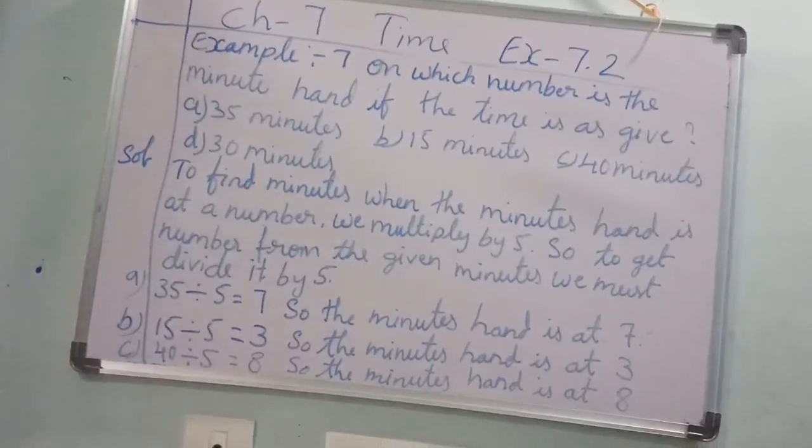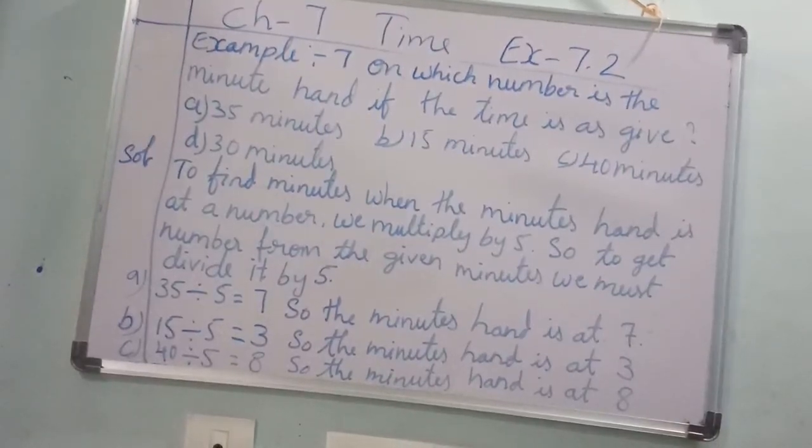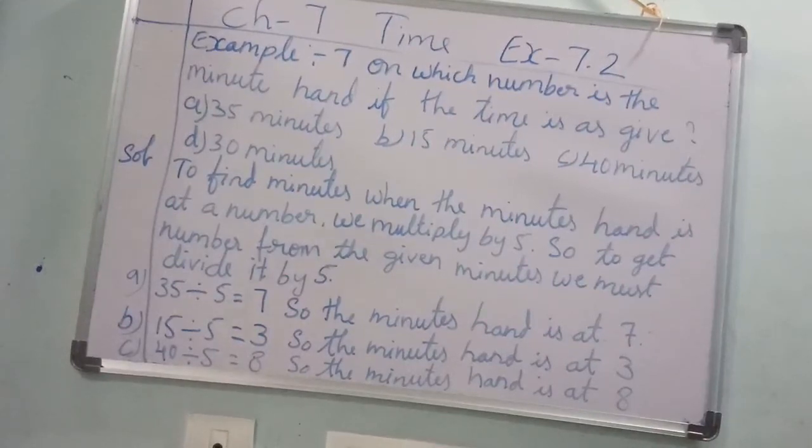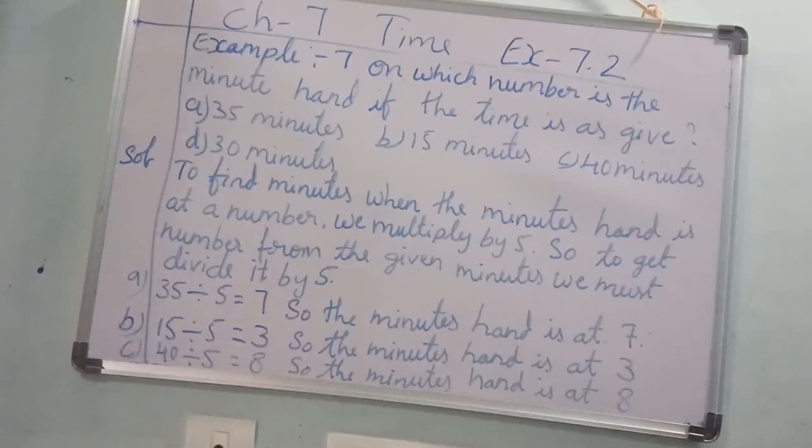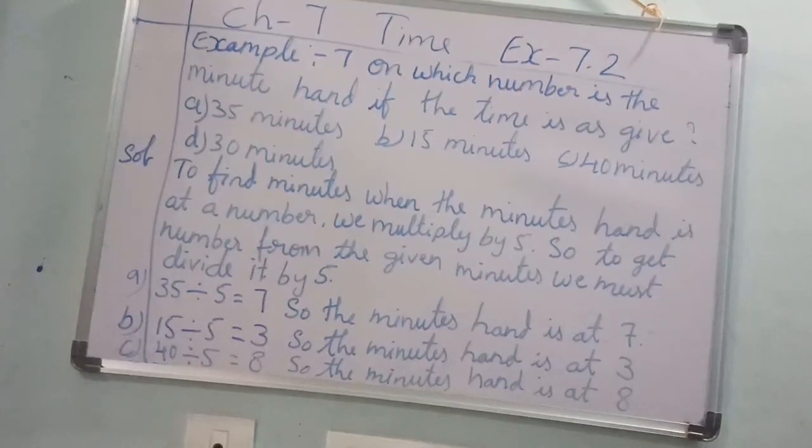Write in the classwork, ma. See, 30 minutes. 30 divided by 5. 5 sixes are 30. So the minute hand is at 6, you should write. Okay.